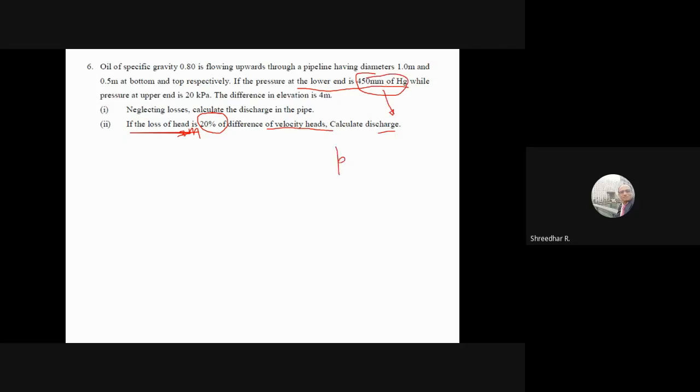So how to write P1 now? Pressure at the lower end and pressure at the upper end. Suppose you want to convert this, it is 0.45 meters.